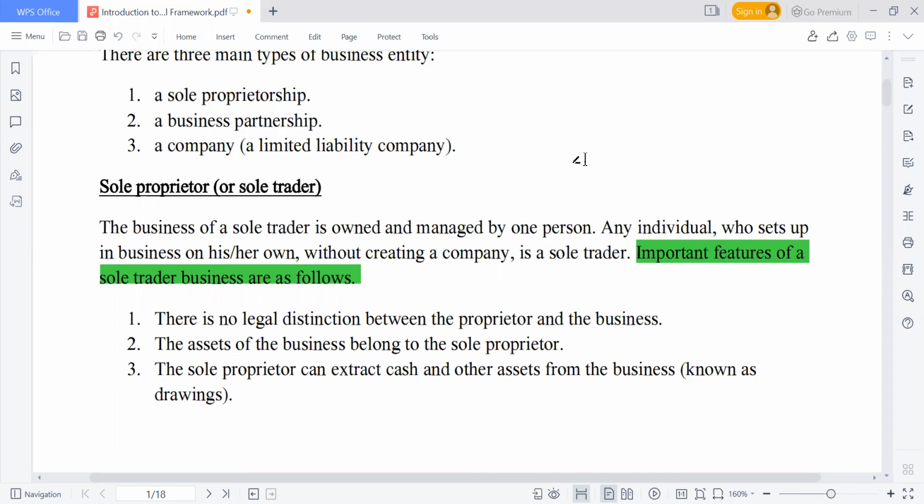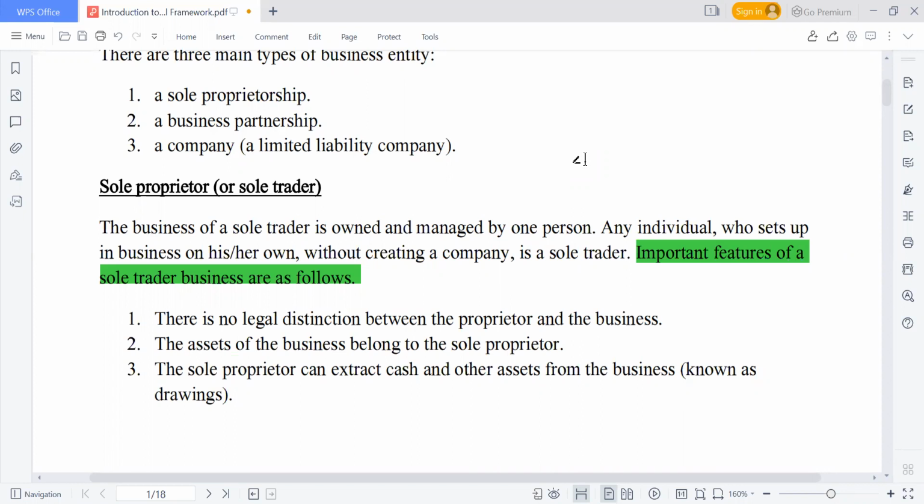Meaning that the business is not separated from the owner. So if there's a liability, it is the owner that will find a way to settle it. The assets of the business belong to the sole proprietor, to the owner.